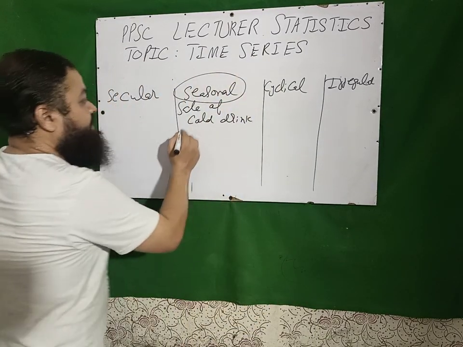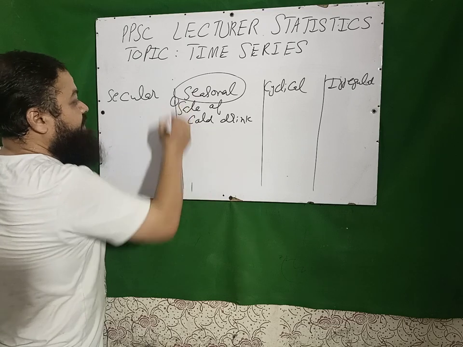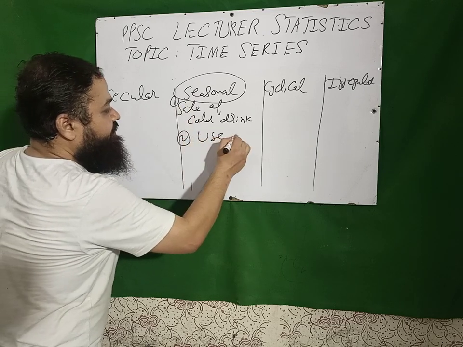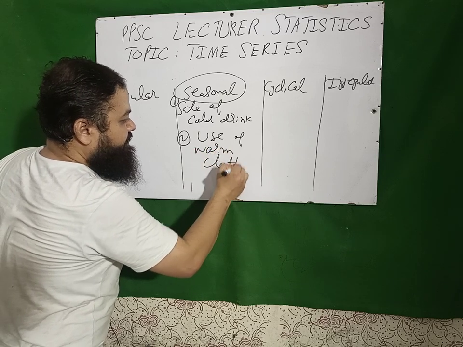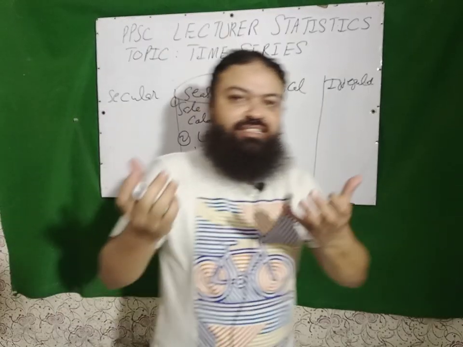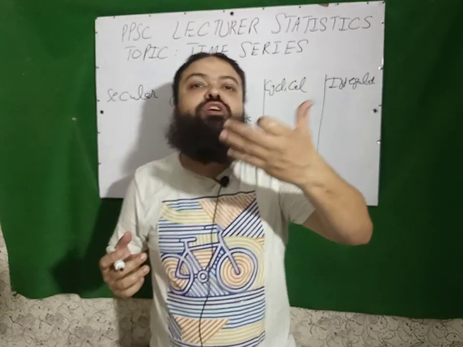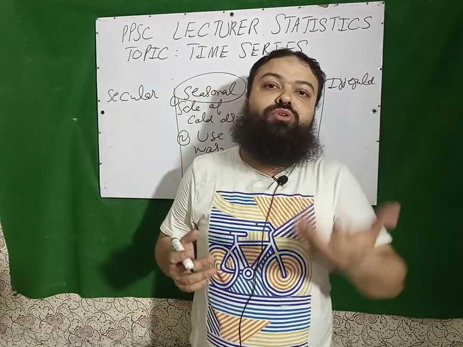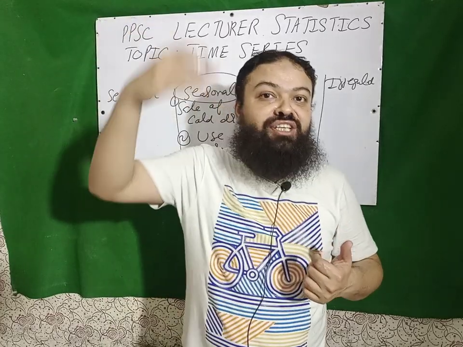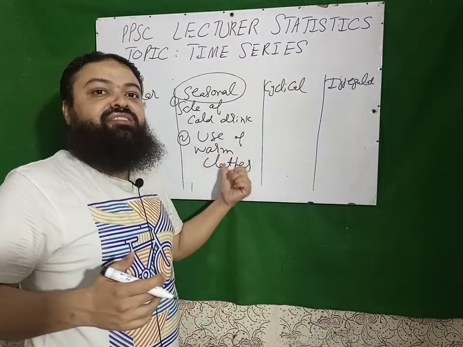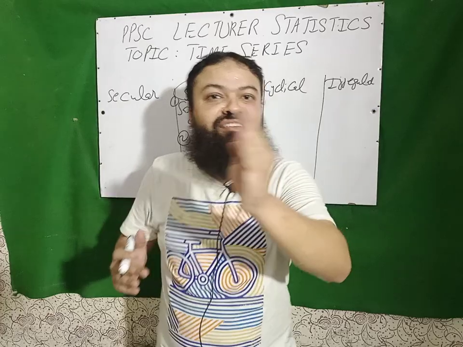If I have collected the data for the sale of warm clothes, for use of warm clothes, there will be fluctuation in the data, there will be variation in the data in the months of the winter season. So there is a seasonal component.